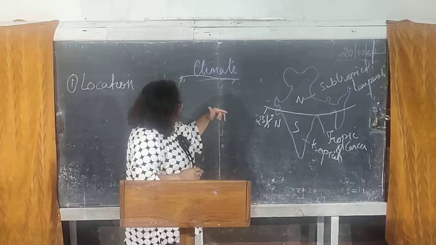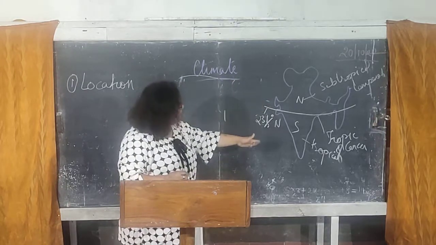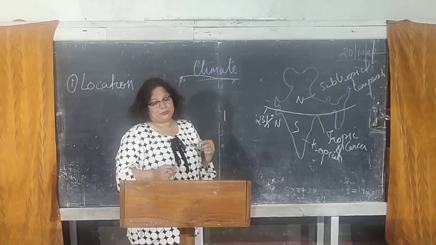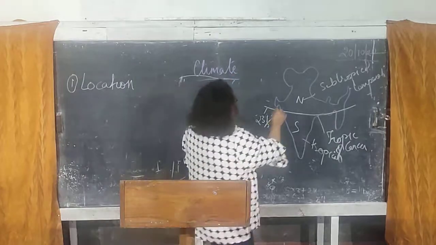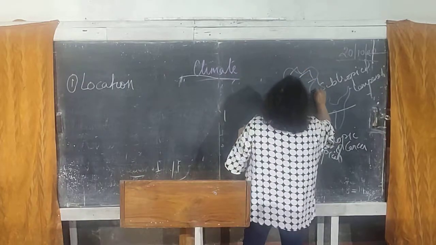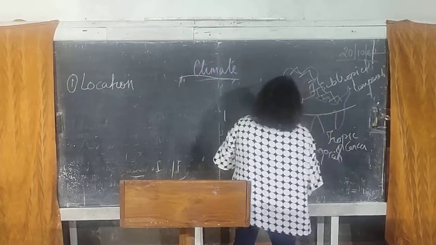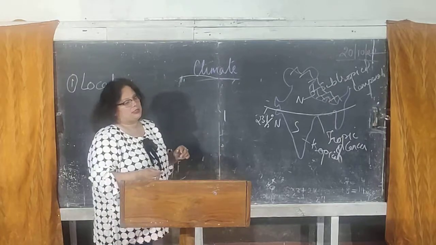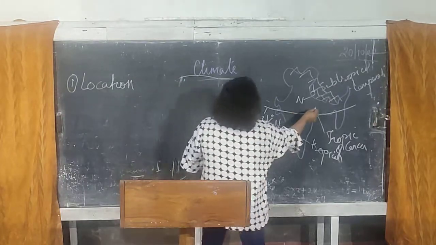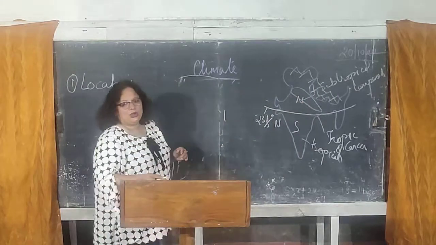The northern half is called the subtropical or temperate region, and the southern half is called the tropical region. If you look at the northern regions of our country, the northernmost part is surrounded by mountain ranges. So this area is very mountainous, very cold during the winters and cooler during the summers. Then you have the Indo-Gangetic plains, which are very hot during the summers and very cold during the winters.